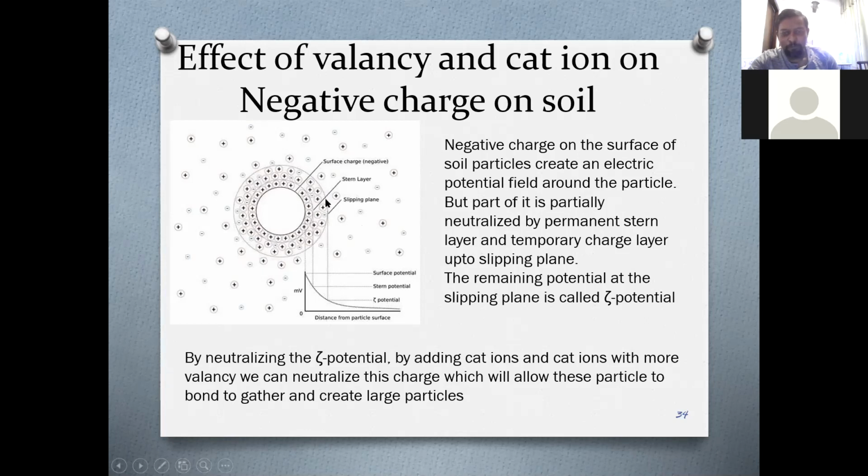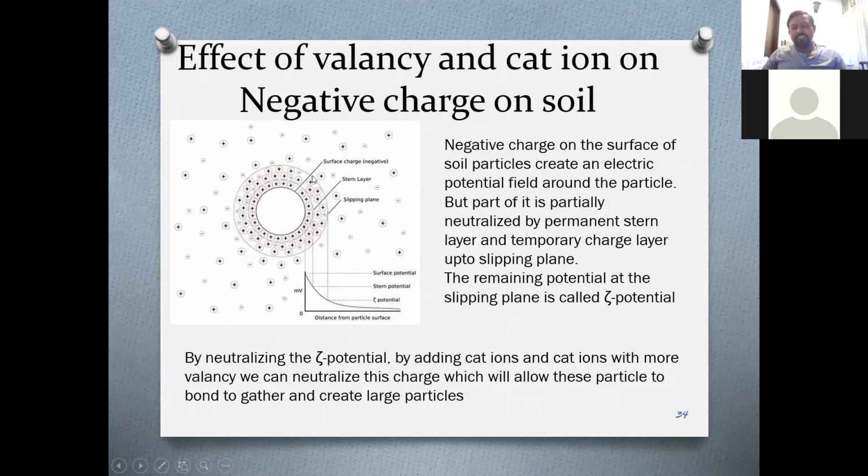So whatever the potential charge or the available charge, the zeta potential that can act, is at the edge of this slipping plane. So this is what we want to measure. There are several techniques, but it is beyond the scope of your study. So we need to neutralize the zeta potential.